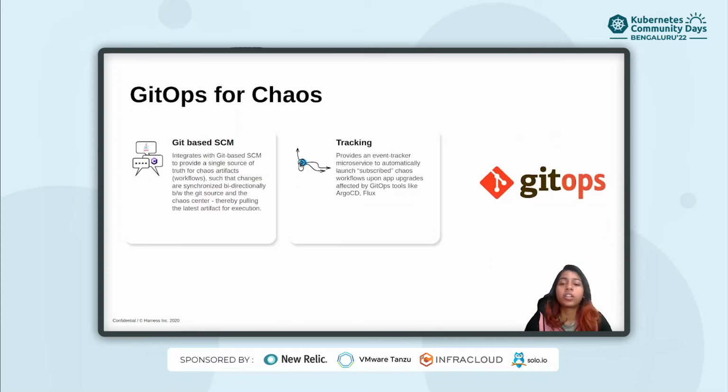Then coming to the GitOps for chaos, GitOps, once enabled, provides a single source of truth for the chaos workflows. That means that these chaos workflows will be synchronized bidirectionally between the chaos center and the Git source. Secondly, it also supports tracking, which provides an event tracker, which is a microservice that is used to automatically launch the subscribed workflow in case any changes happen to the target application, such as app upgrades, etc.